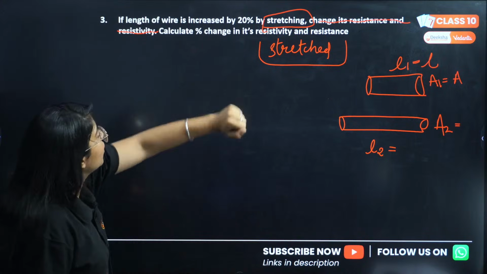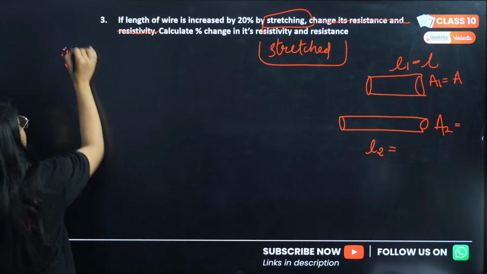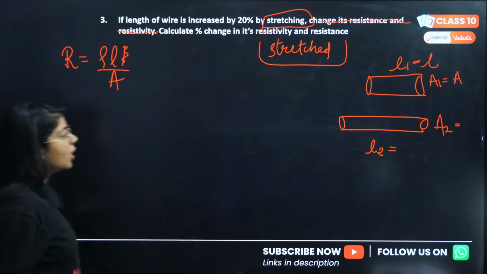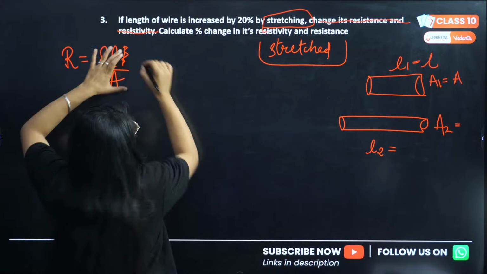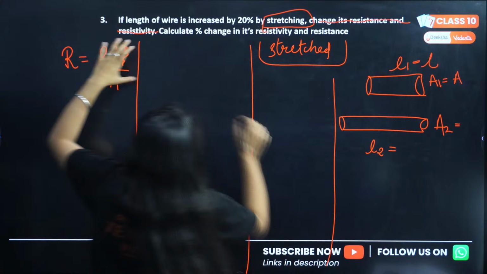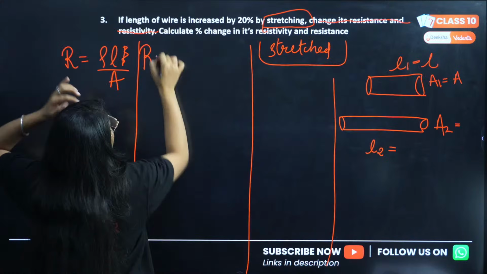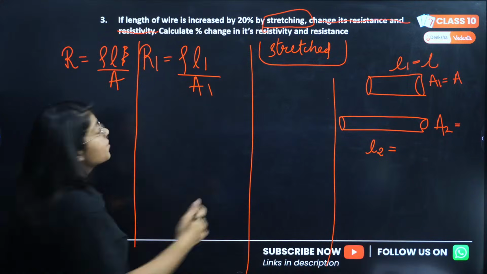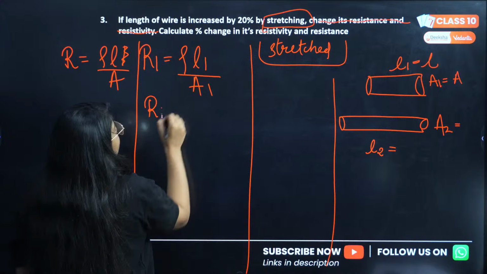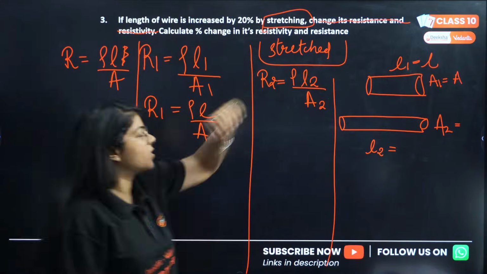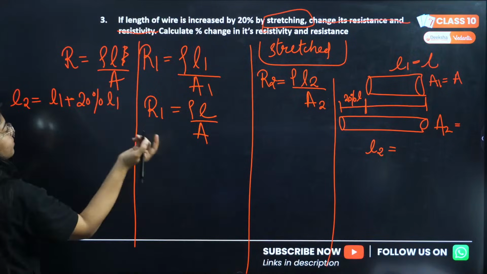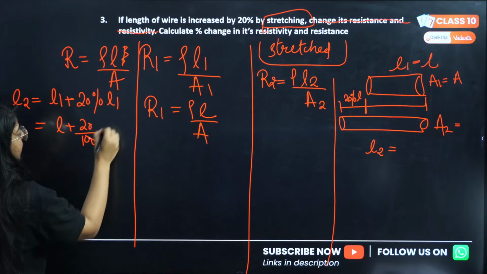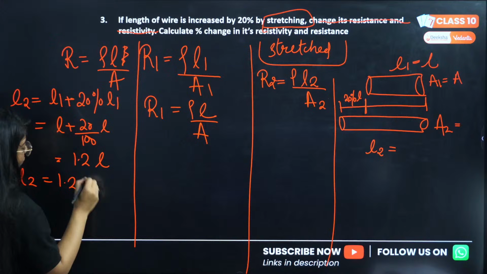Now, we need to calculate the change in resistance first. So, resistance is rho L divided by A. For R1, R1 will be rho L1 divided by A1, so R1 will be rho into L divided by A. That means this L2 will be L plus 20% of L, that will be 1.2 L.